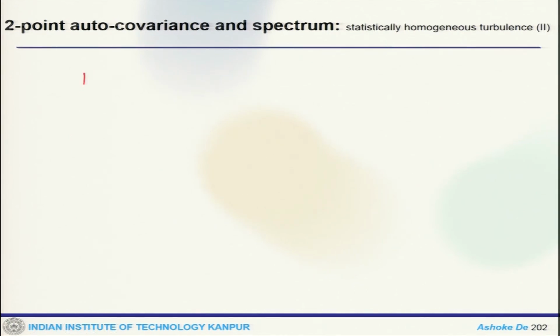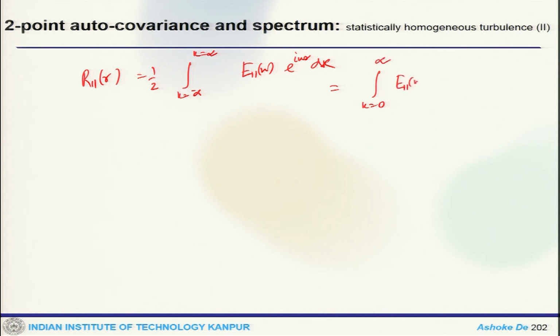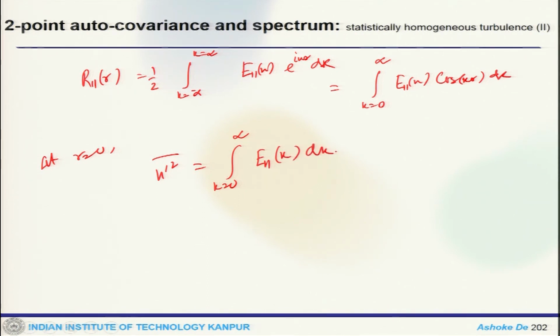Now, with the inverse Fourier transform, what we get is half the integral from minus infinity to plus infinity of E 1 1(k) e to the power i k r dk, which gets us back the integral from k equals 0 to infinity of E 1 1(k) cos k r dk. At r equals 0, this would be the integral from k equals 0 to infinity of E 1 1(k) dk. So, this is an energy spectrum. E 1 1 represents the distribution of energy over wave number space.